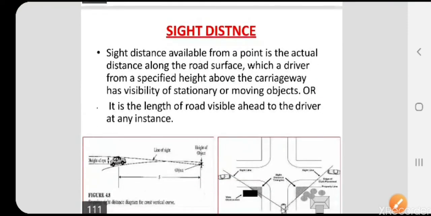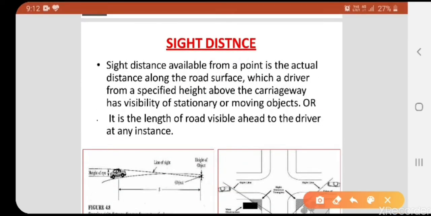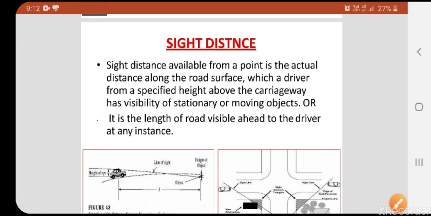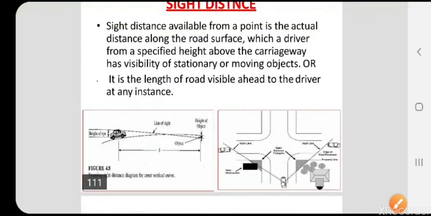First one, sight distance. The sight distance is the actual distance available along the road surface. Assume this is the road and the vehicle is moving here. Up to what extent the driver can see, or up to how much distance can be visually seen by the driver, that distance is called sight distance.